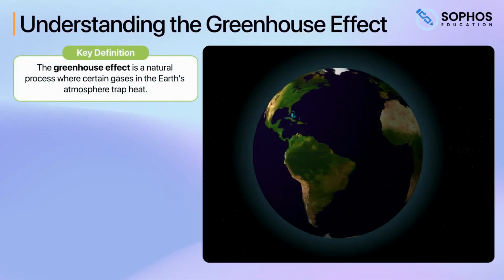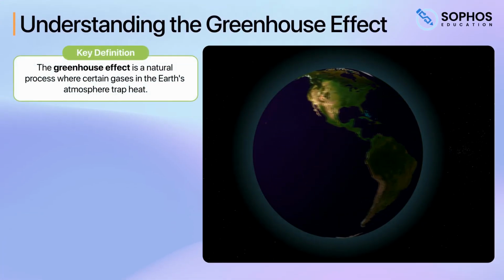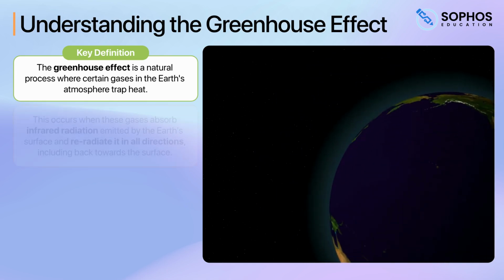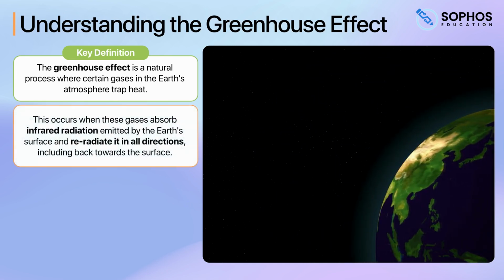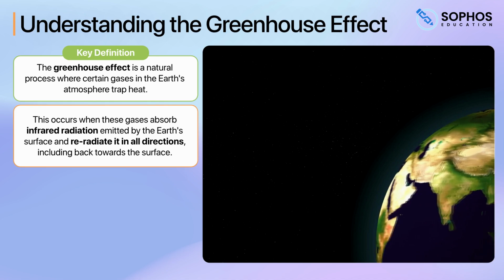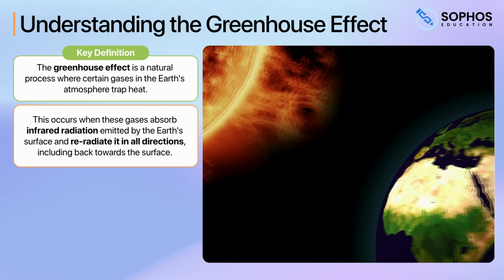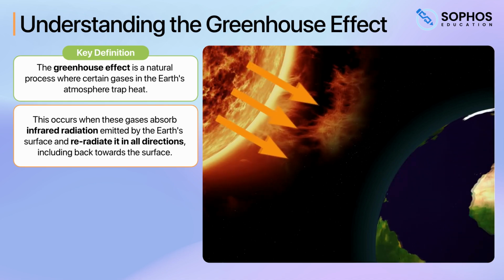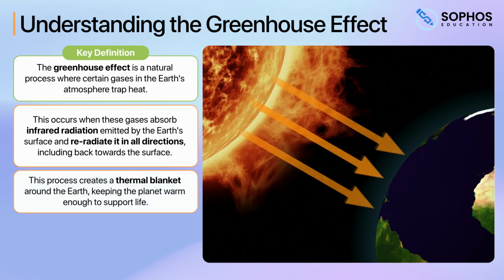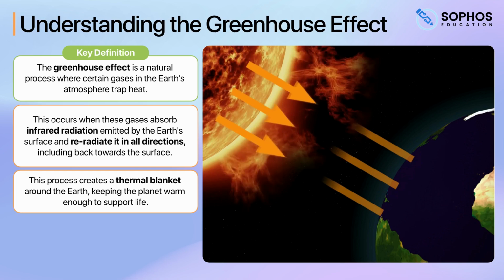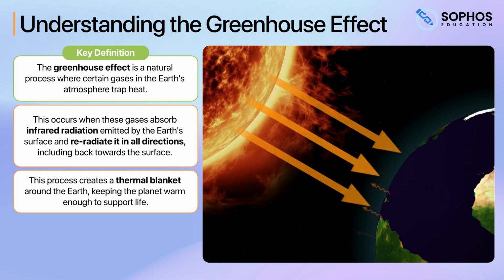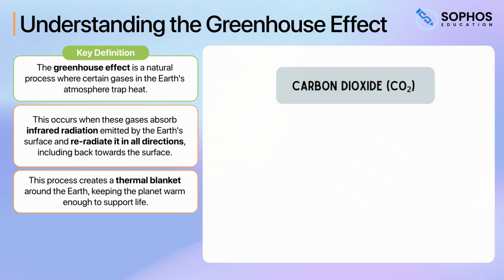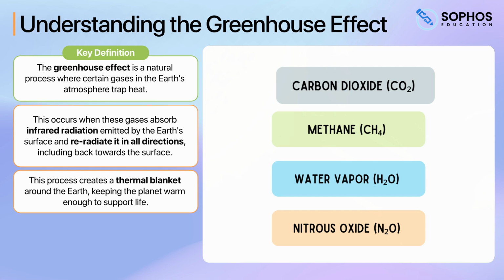The greenhouse effect is a natural process where certain gases in the Earth's atmosphere trap heat. This occurs when these gases absorb infrared radiation emitted by the Earth's surface and re-radiate it in all directions, including back towards the surface. This process creates a thermal blanket around the Earth, keeping the planet warm enough to support life. The most significant greenhouse gases include carbon dioxide, methane, water vapour, and nitrous oxide.